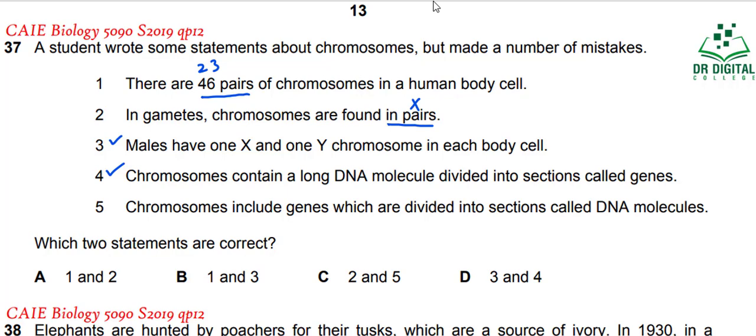Overall chromosome is there. So this is an ambiguous statement that chromosomes include genes which are divided into sections called DNA molecules. Chromosomes are also DNA molecules and they are divided into genes. So the fifth statement is not the proper statement. This is an ambiguous statement. 3 and 4, they are the proper statements. So the answer for question 37 is D. C is wrong because statement 2 is wrong. B is wrong because statement 1 is wrong, and A is wrong because both first statements are wrong.